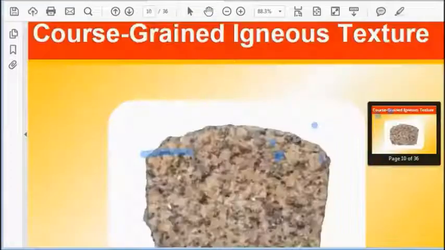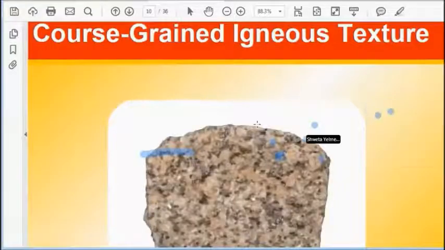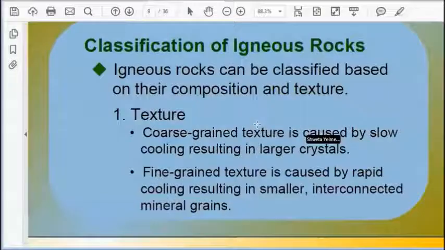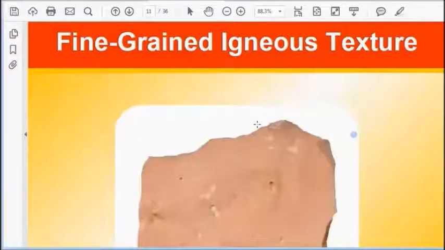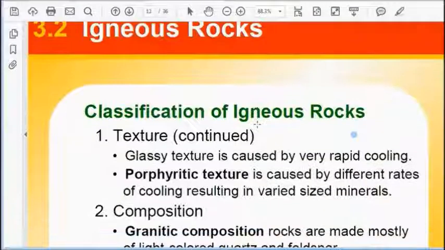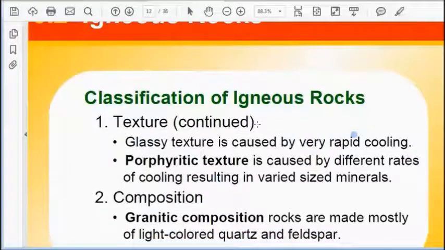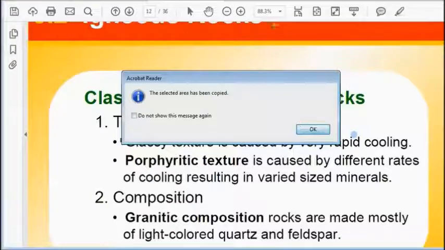Once again, slow cooling gives coarse grain texture, rapid cooling gives fine grained texture. It means the particles in the rock are very fine, but it is due to climatic factors. Let us see this coarse grained igneous texture. This is a fine grained igneous texture.